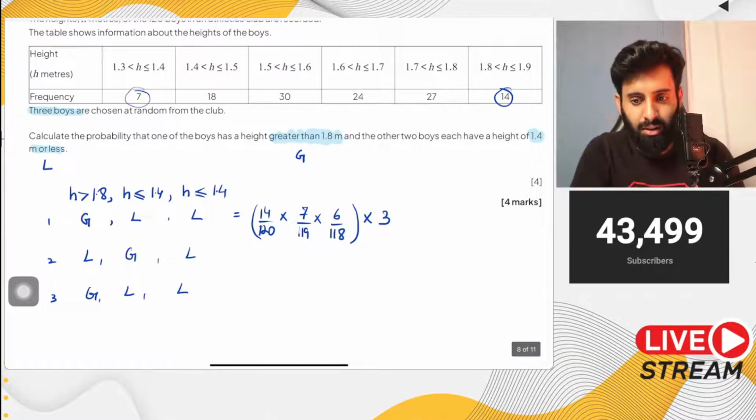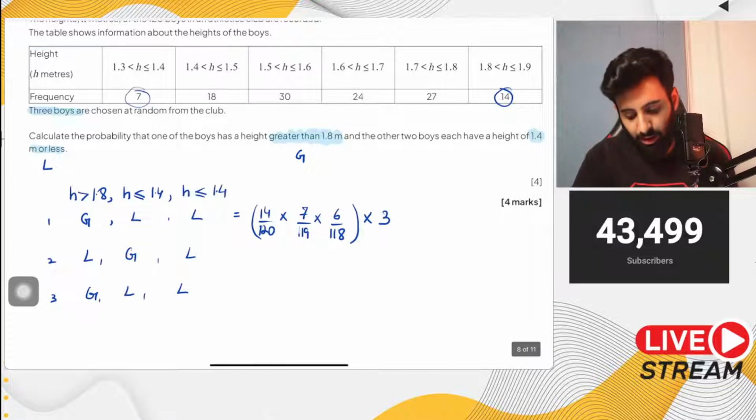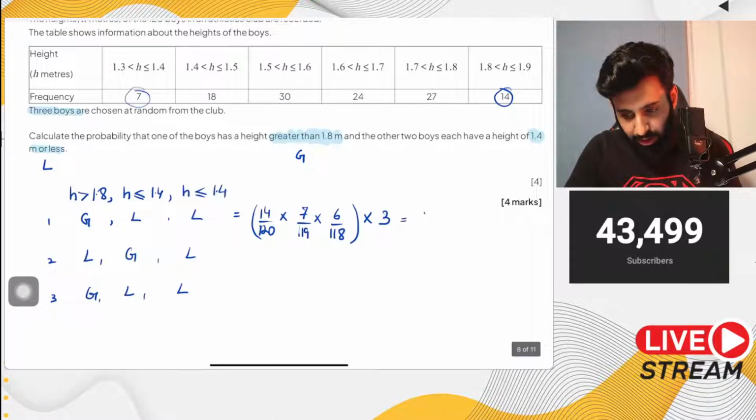So there you go. Let's work this out. 14 over 120 into 7 over 119 into 6 over 118. All right, and then times it by 3. So here's what we get: 21 over 20,060. That's your answer.